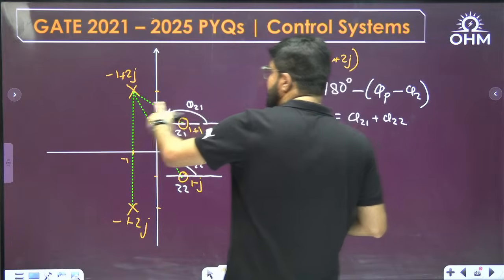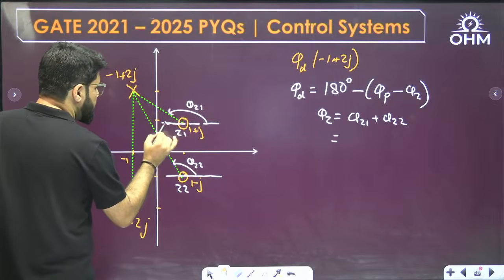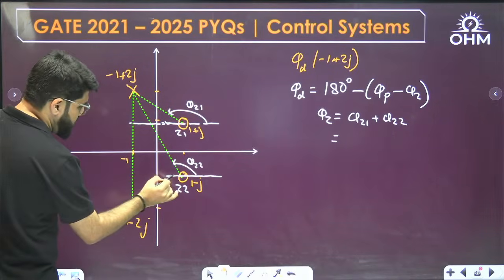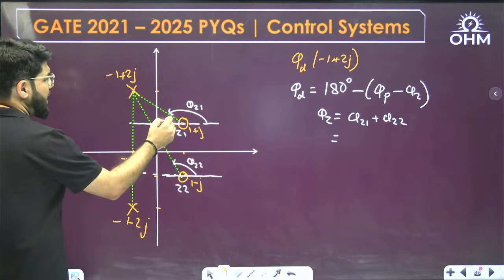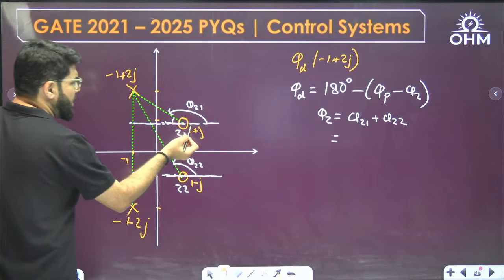Now, what is phi z1? This is the exterior angle of a triangle. What you can do is take this line up to here. Can you calculate the interior angle of this triangle? The interior angle of a triangle by trigonometry is tan inverse of height over base.